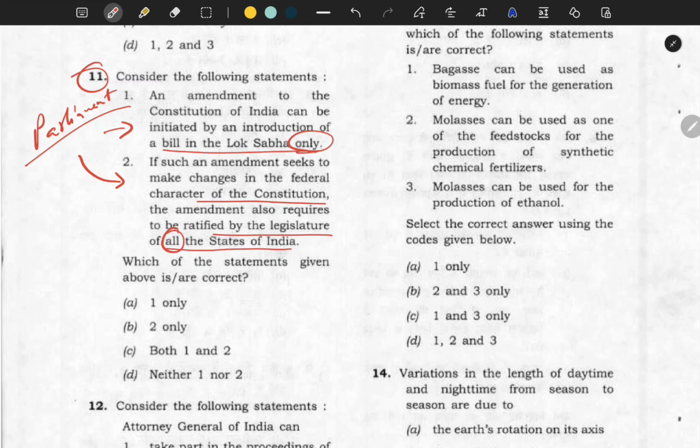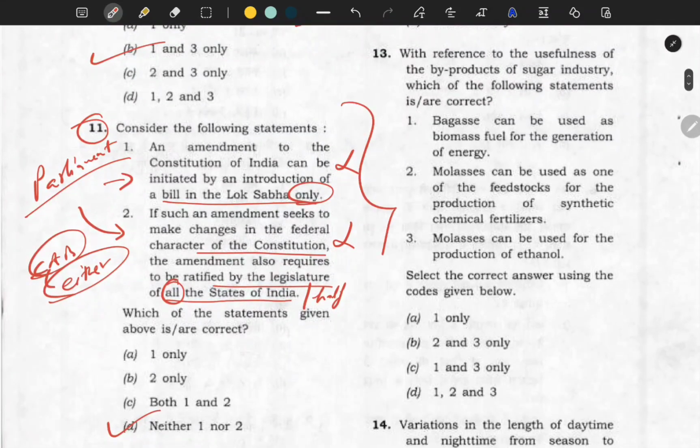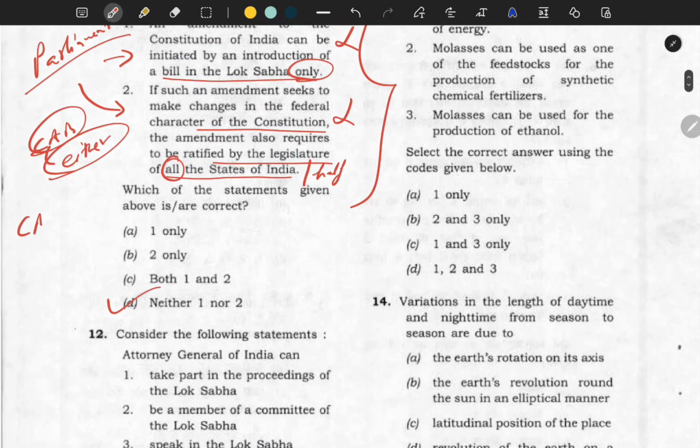First, an amendment to the Constitution, that is a Constitutional Amendment Bill, can be introduced in either house. So this is a wrong statement. Second, if such an amendment affects the federal character, then it has to be ratified by only half of the states, not all the states. So this is also wrong. Please revise this chapter. You should know the difference between a Constitutional Amendment Act and a normal bill, like a money bill or an ordinary bill.